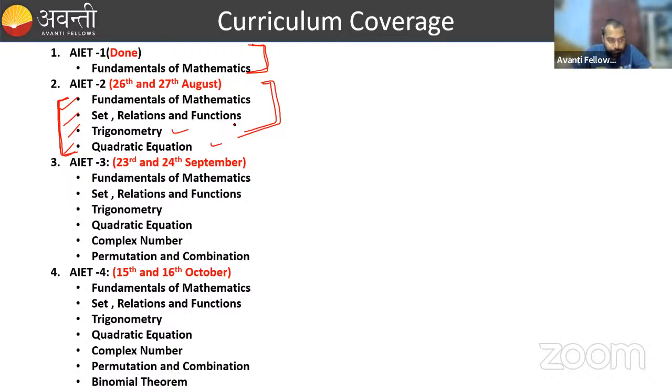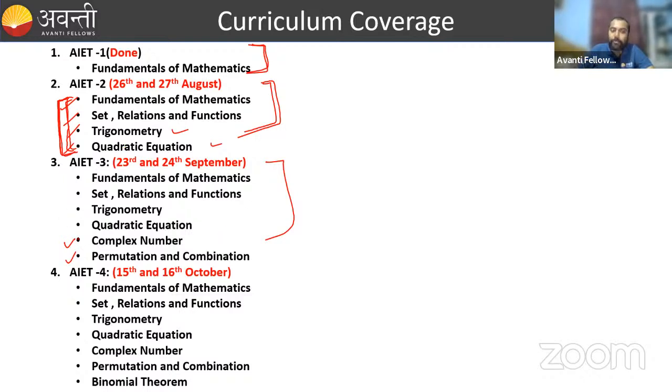AIT 3, accordingly the third AIT, the syllabus is these 4 chapters with complex numbers and permutation combination will be added to the syllabus of AIT 3. So every week there will be an All India Test conducted also, right?